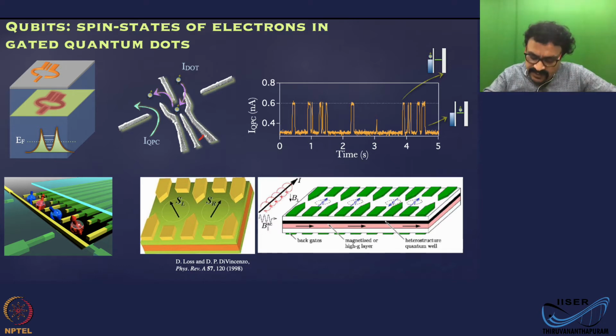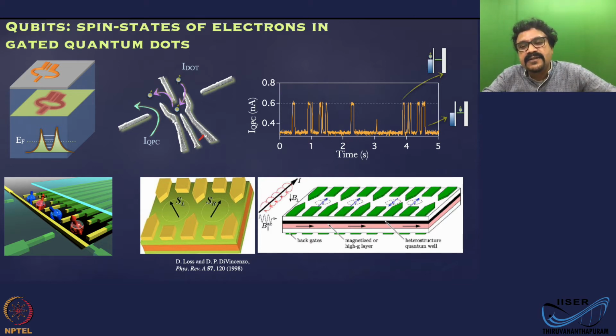What Loss and DiVincenzo told initially is you have these quantum dots. You can store one electron in the dot, and you can use the spin state of that electron to store and manipulate information. That's the idea in a nutshell.